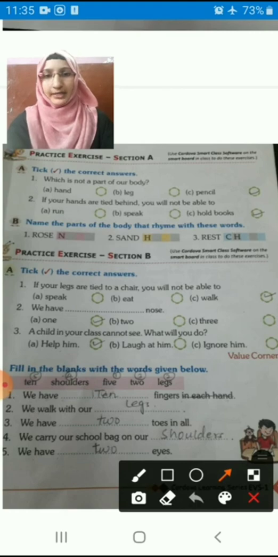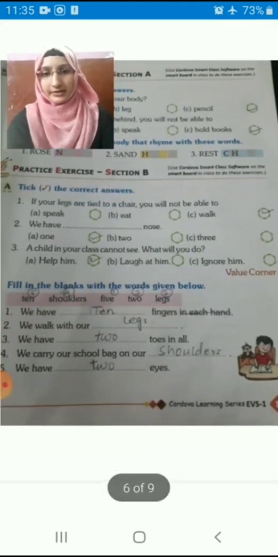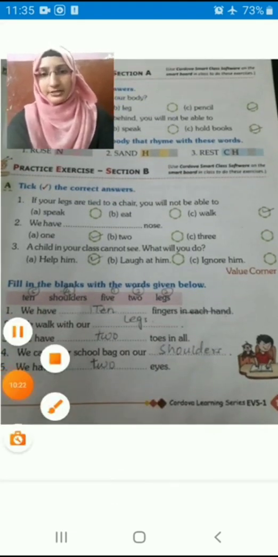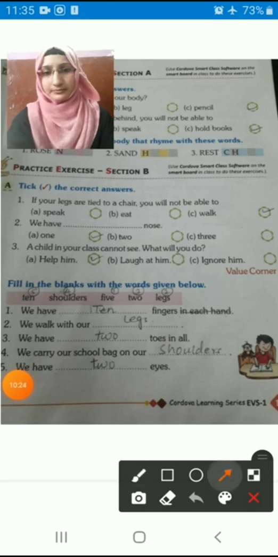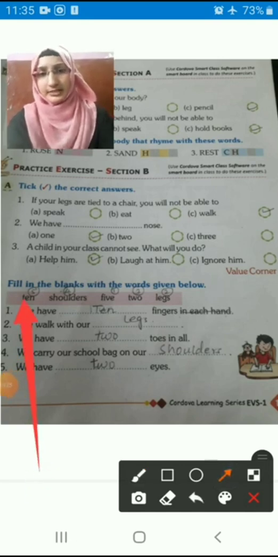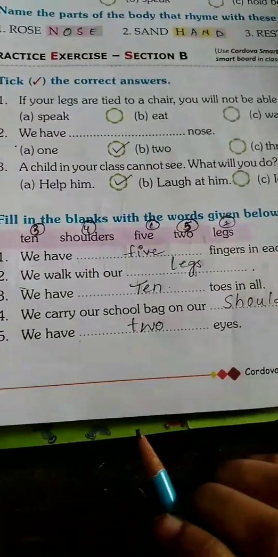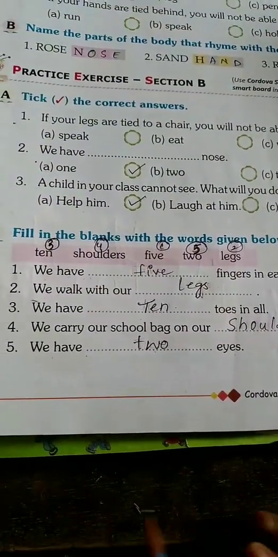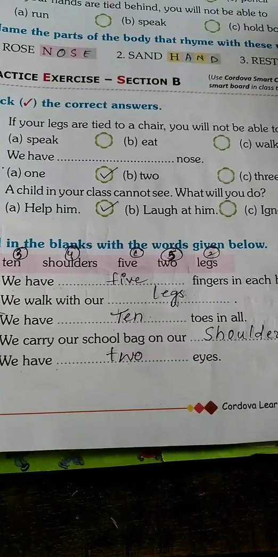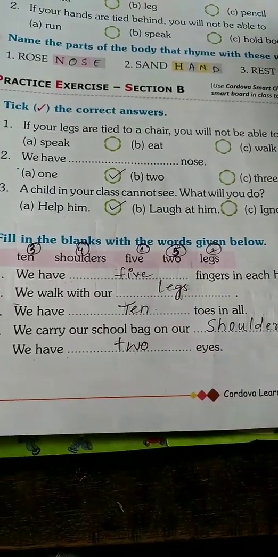Done. I hope you all are copying all these things, right? Now come to our next bit, children. We are solving this bit. Fill in the blanks with the words given below. We have to fill these blanks, children. Okay, we have the words and fill the blanks. First blank: we have dash fingers in each hand.